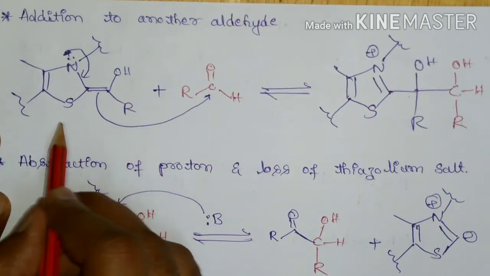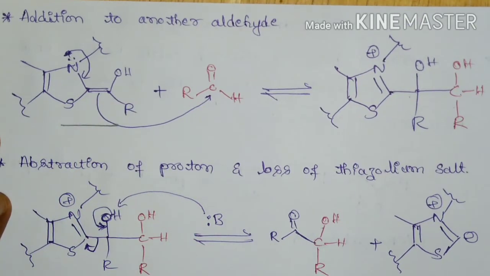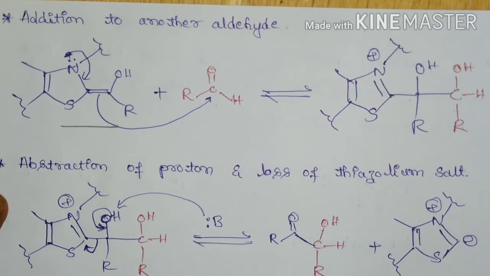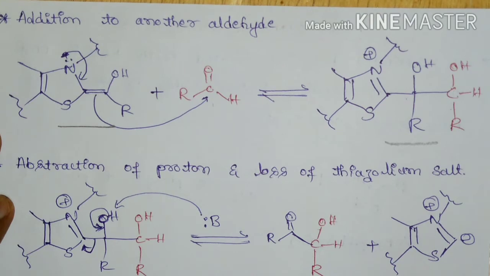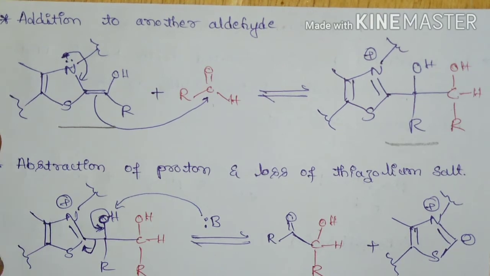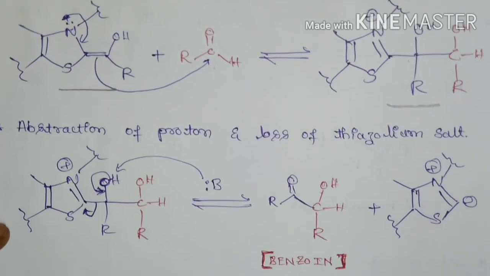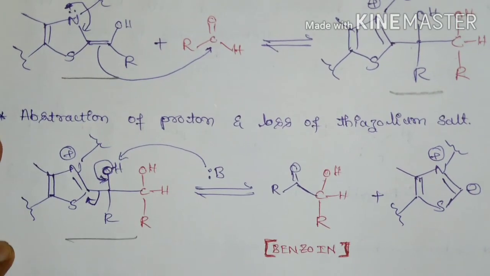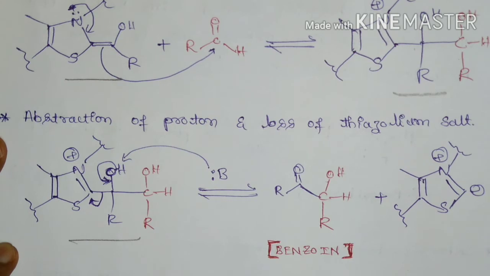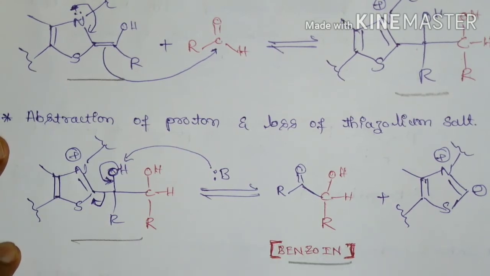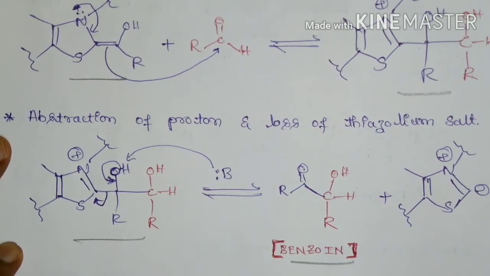This Breslow intermediate adds to another aldehyde molecule and forms a vicinal diol like molecule. Finally, that vicinal diol molecule will undergo deprotonation followed by loss of thiazolium salt to form benzoin as a product.